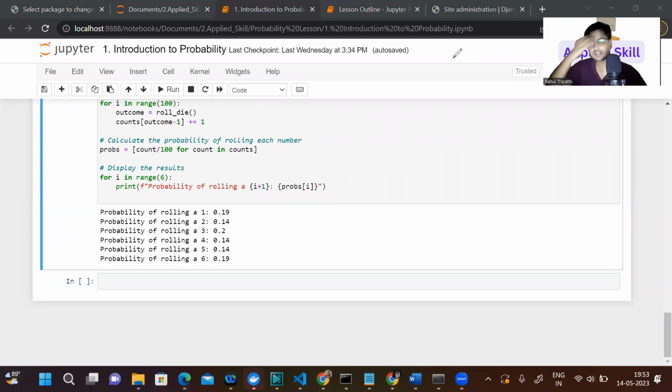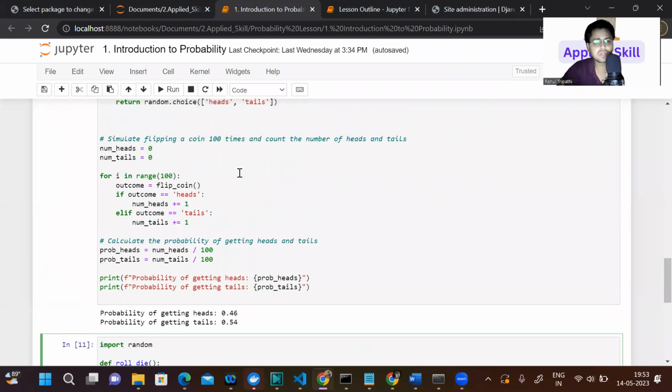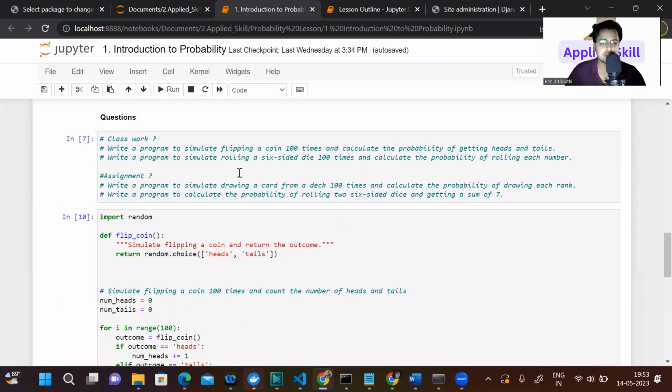This is not a complete explanation of probability, but these are the very basics, and you can start your journey by understanding this concept. If you understood everything, you can implement these two questions, and then you will feel confident that you understood not everything, but the basics of probability.